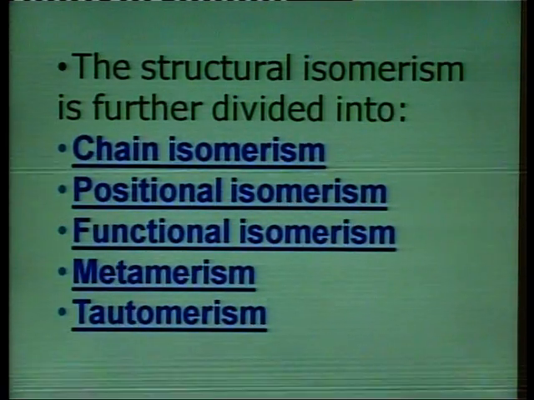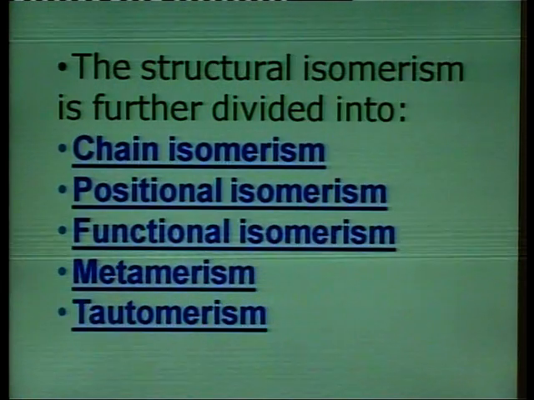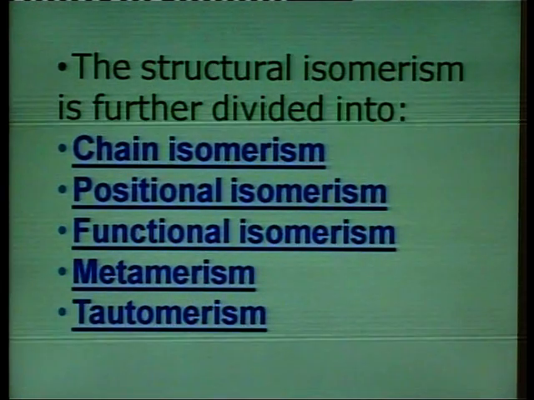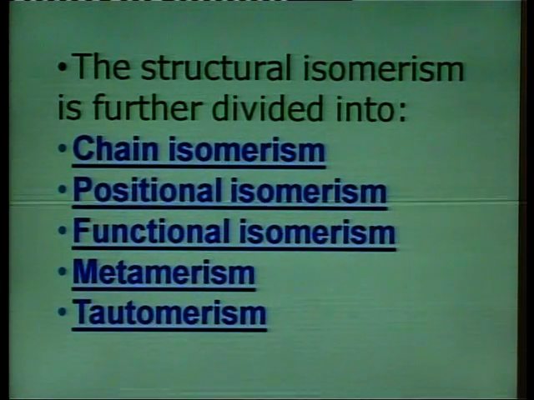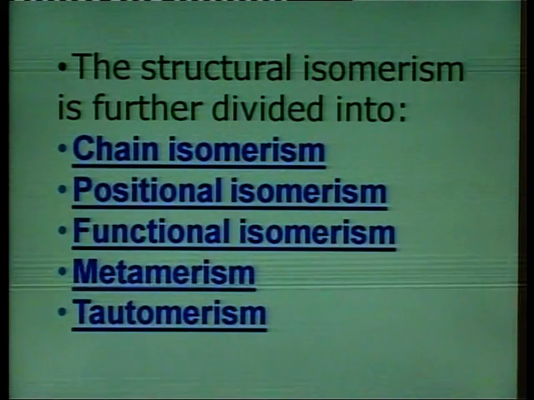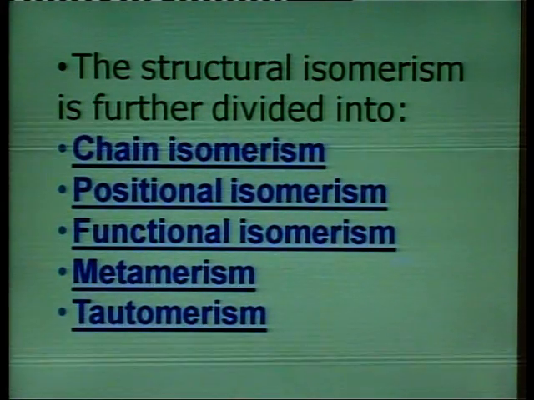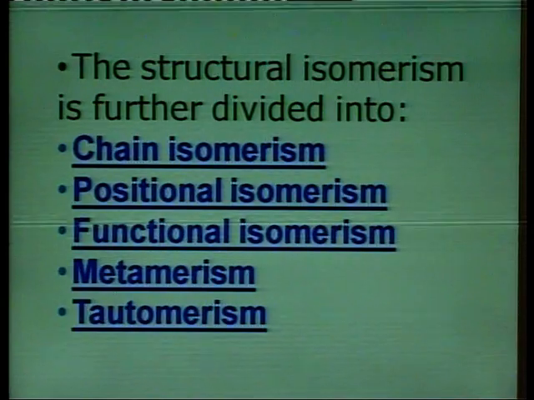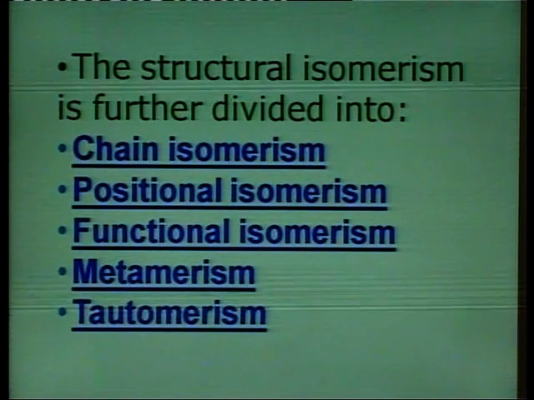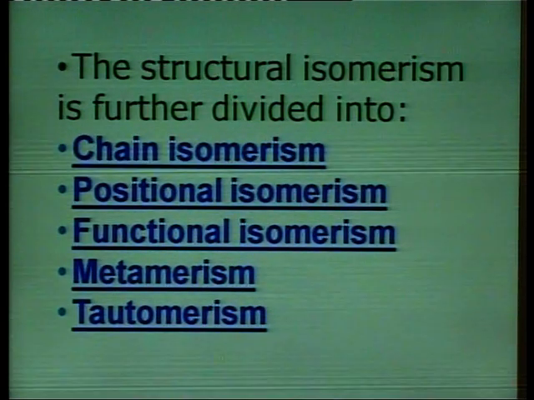Structural isomerism is further divided into these categories: chain isomerism, positional isomerism, functional isomerism, metamerism, and tautomerism.